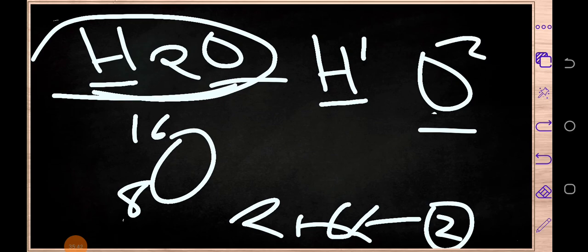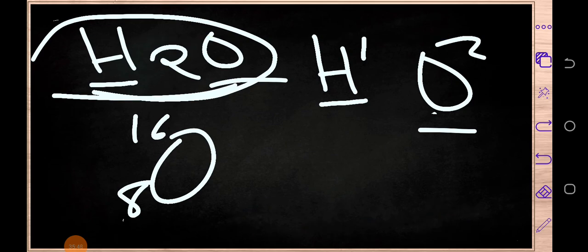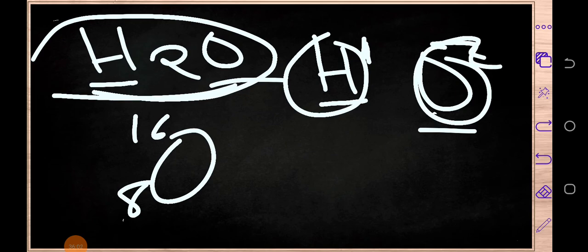So we are going to write it on top there. Remember, when you are writing these valences, we need to write them on the right hand side, on top. This is the right hand side of hydrogen, and this is the right hand side of oxygen.